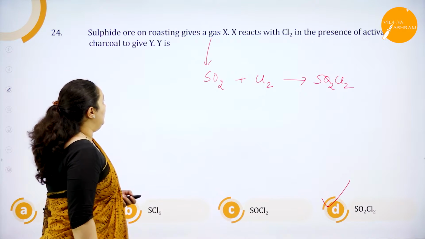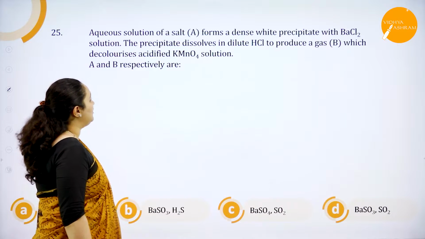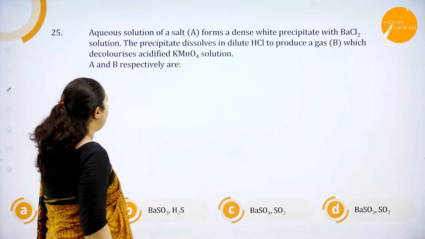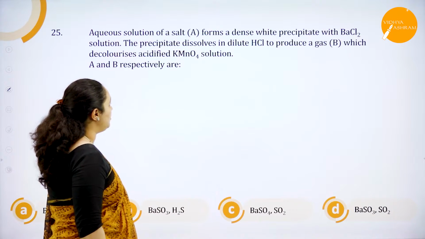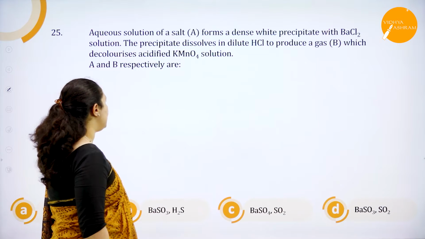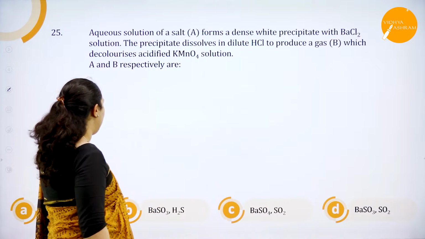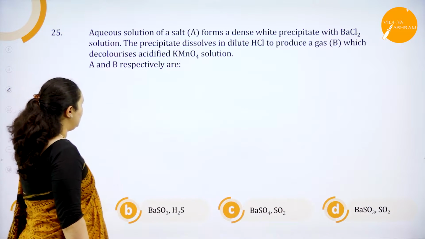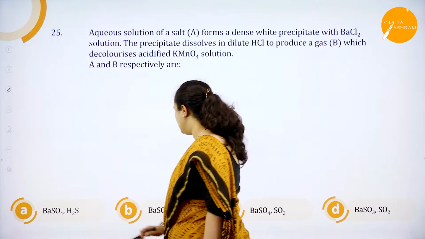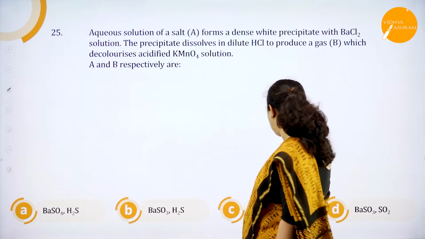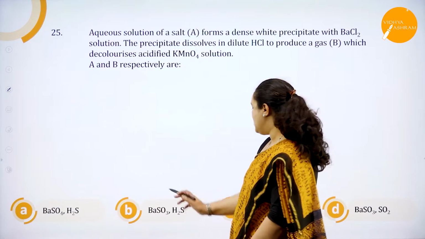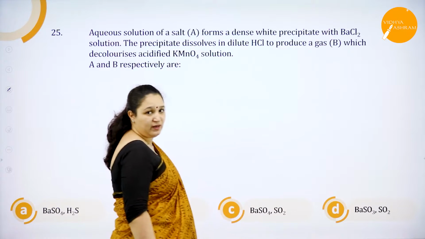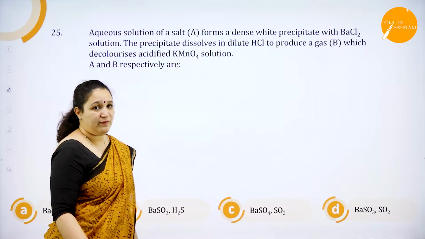Okay, next one. An aqueous solution of salt A forms a dense white precipitate with barium chloride solution. The precipitate dissolves in dilute HCl to produce a gas B, which decolorizes acidified KMnO4 solution. So what is A and B? Let's look into the options here. For A, we have barium sulfate and barium sulfite options. You can see all the 4 options. First 2 you have barium sulfate, then you have barium sulfite, again barium sulfate, again barium sulfite. So A should be barium sulfate or sulfite.